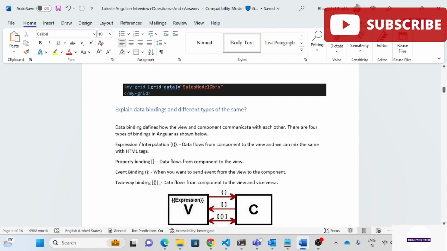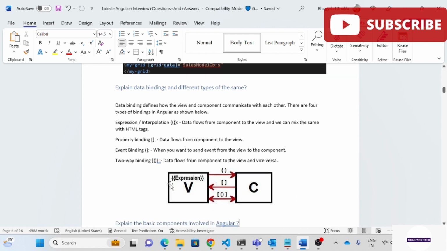If it is a square bracket, it is a property binding. If it is a small bracket, it is an event binding. If it is a combination of both property and event, it will go as two-way data binding. In this, data flows from component to view and vice versa, so we can transfer from component to view or view to component. Here we have a pictorial form, so you can understand this.